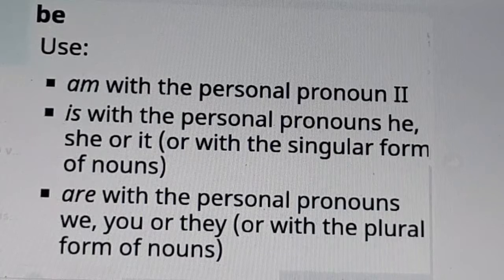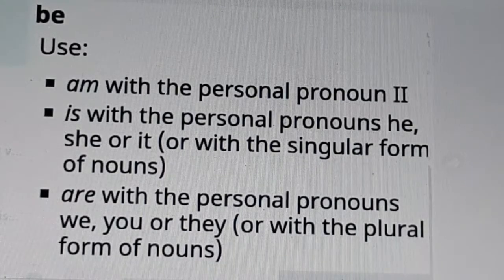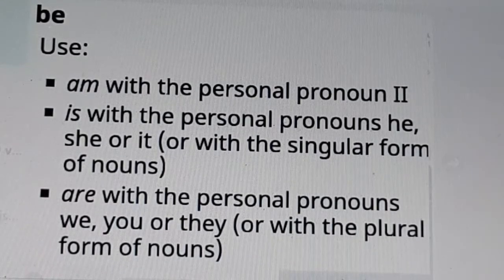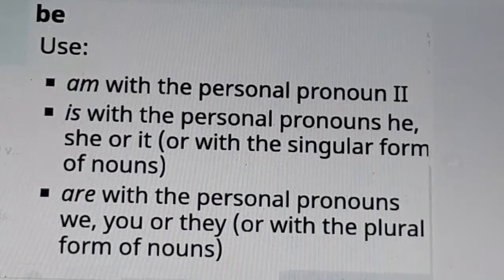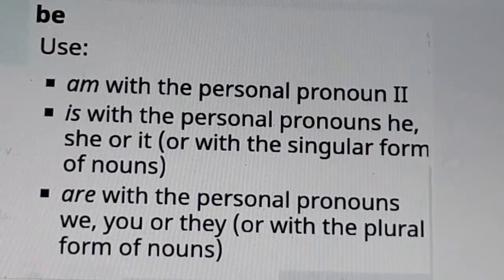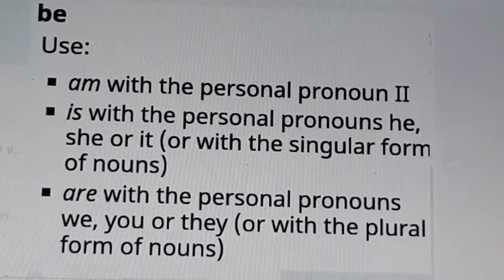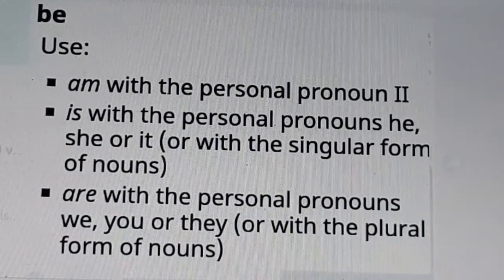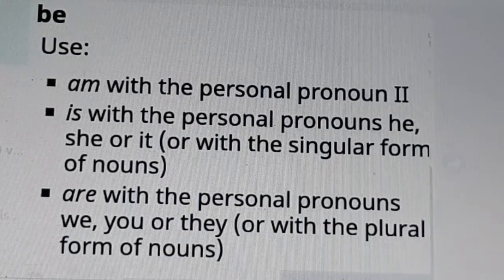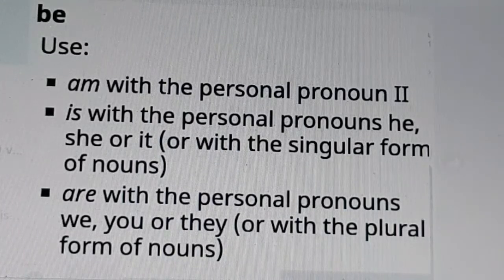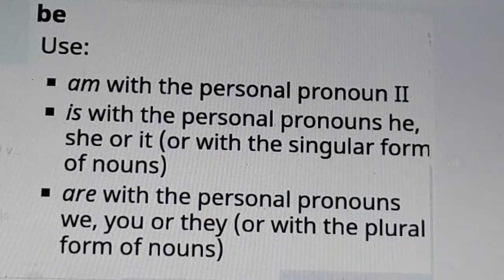Be forms: am, is, are are used in present tense. Was, were are used in past tense. These are all be forms only. Am goes with the first person pronoun. Is goes with the third person pronouns he, she, it.